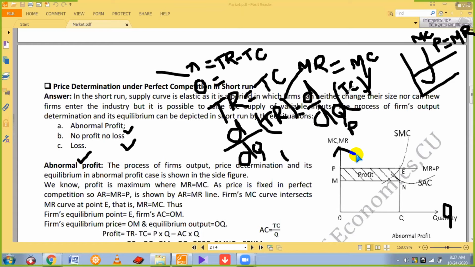Yes, this formula MR equals MC is the same for all markets, but we also need MR. Only a straight-line demand curve is possible for perfect competition, not other markets. So if the discussion is about other markets, don't use this straight-line demand curve. The condition is MR equals MC. So MR equals MC is satisfied here. It means this is the equilibrium quantity and this is the equilibrium price.